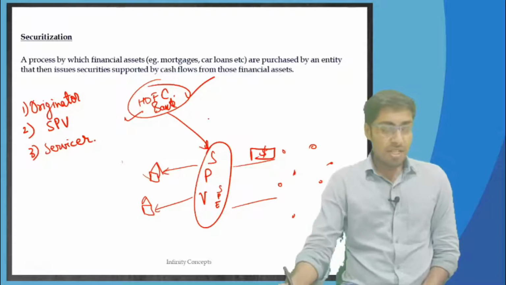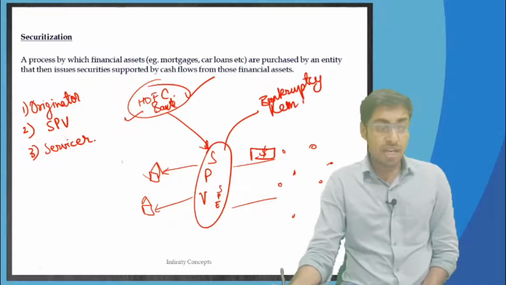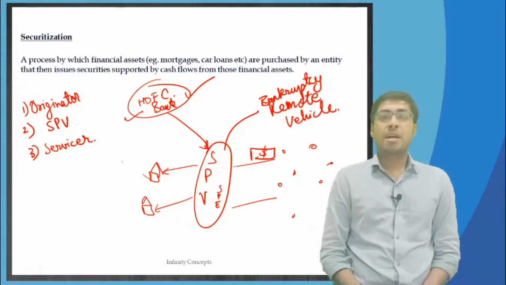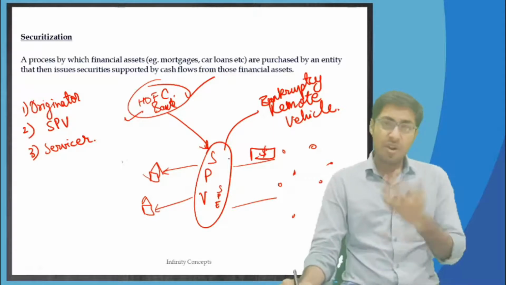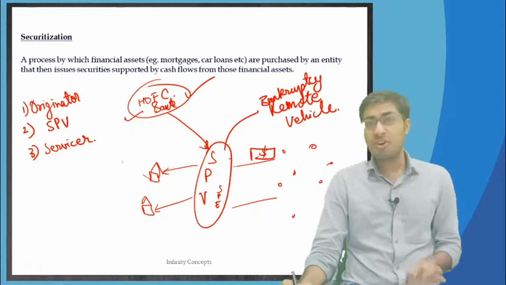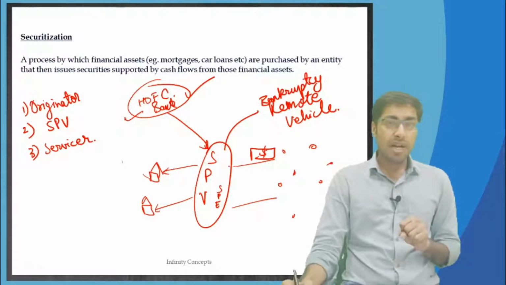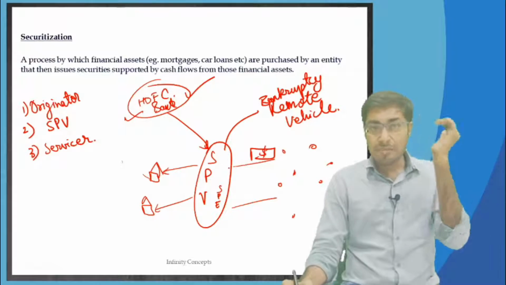I use the word that SPV is a bankruptcy remote vehicle, meaning the SPV is never going to become bankrupt. Say for example, and it will not happen, but let me give a hypothetical example so that it goes directly into your mind.